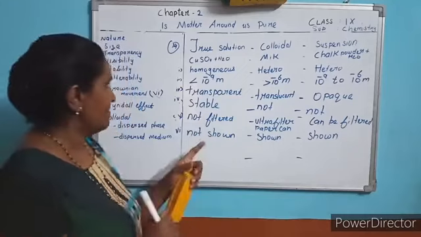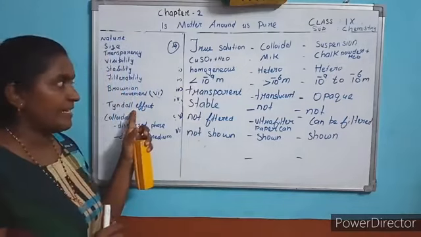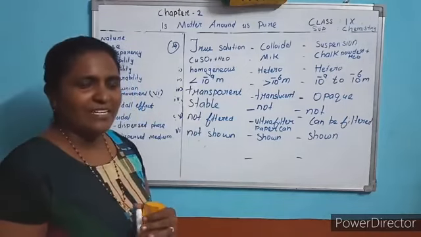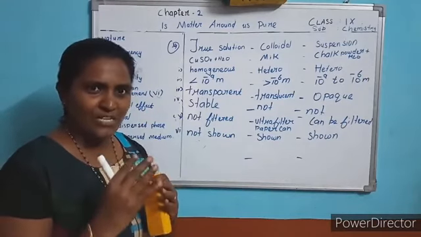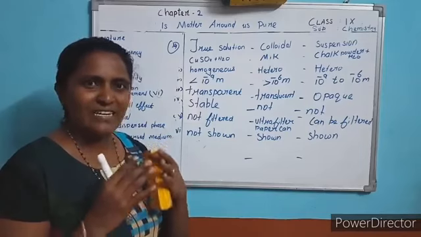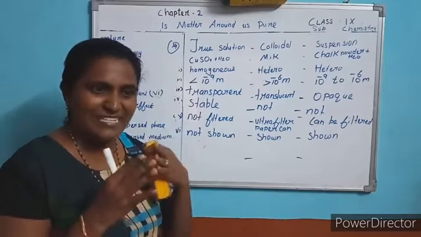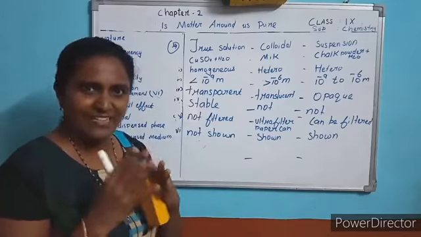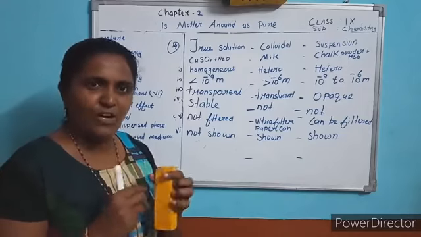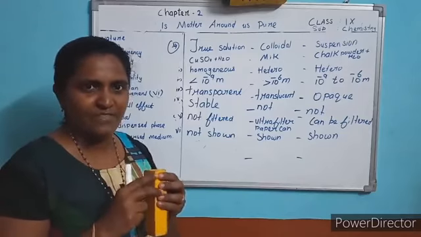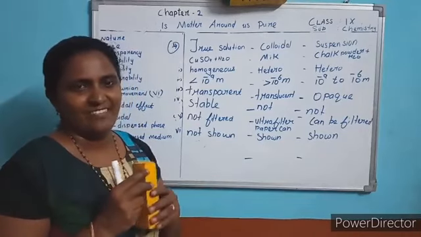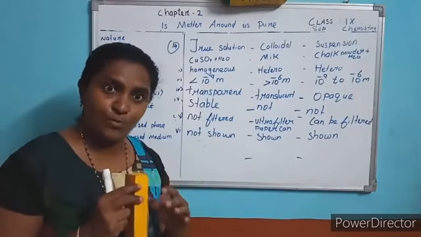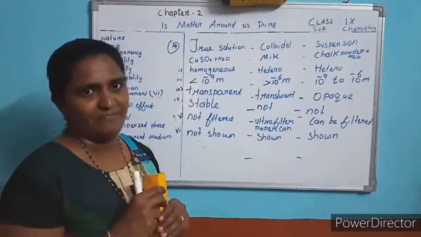We can see. The next property is the Tyndall effect. What does Tyndall effect mean? It is a process in which the solution scatters light. If you pass light through the solution, the particles in the solution scatter the light. This phenomenon is called the Tyndall effect.